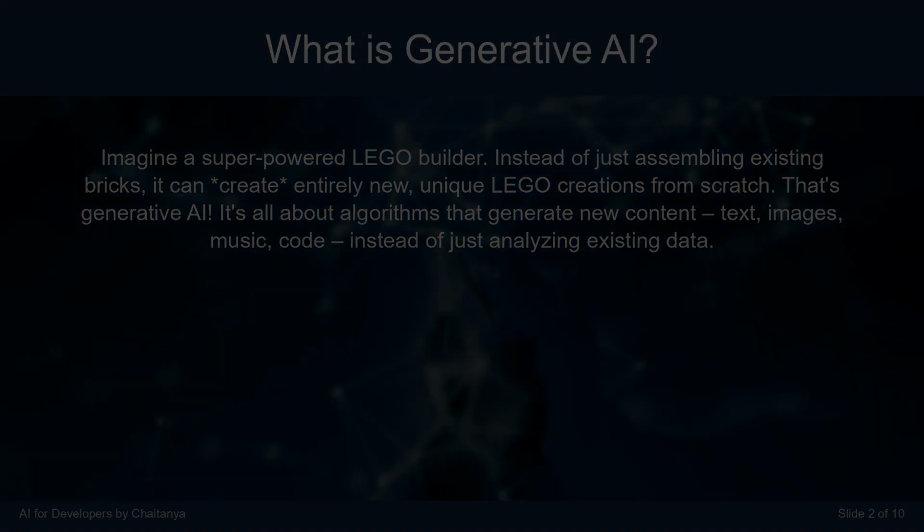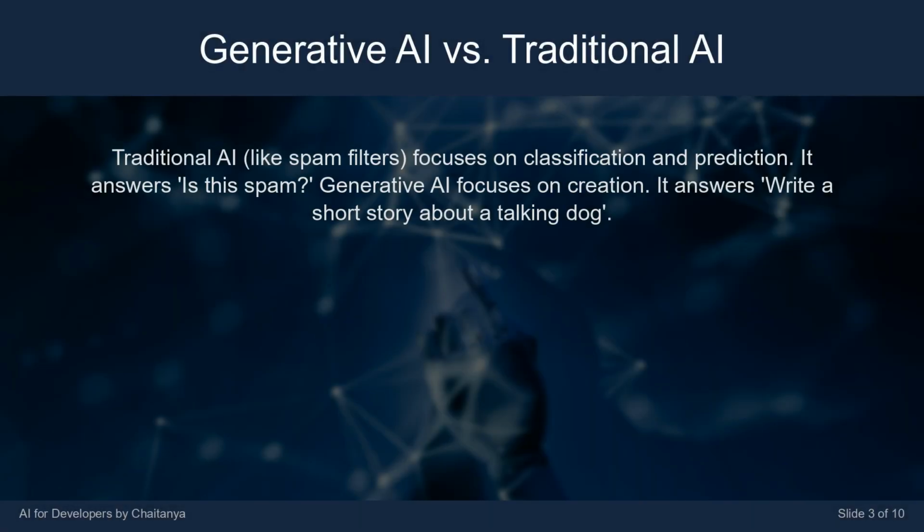Traditional AI, like spam filters, focuses on classification and prediction. It answers, "Is this spam?" Generative AI focuses on creation. It answers, "Write a short story about a talking dog."